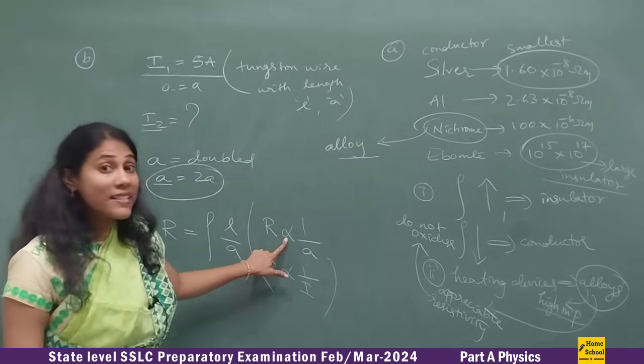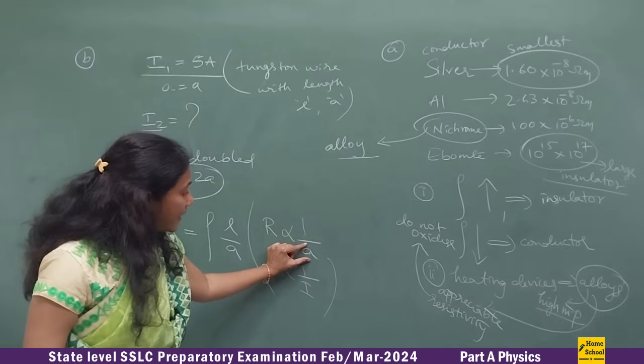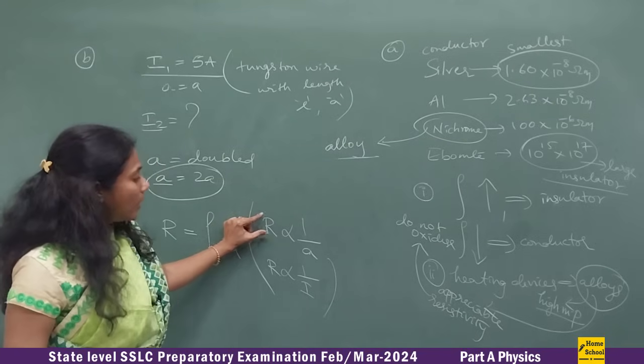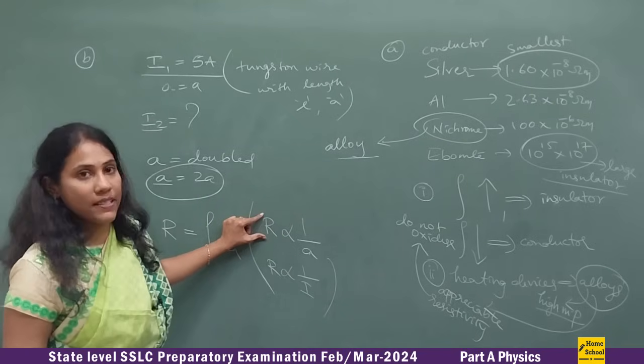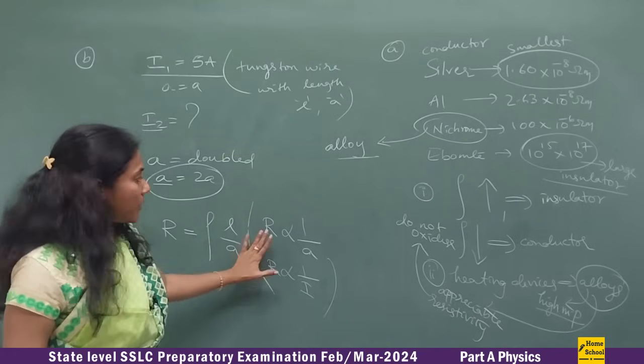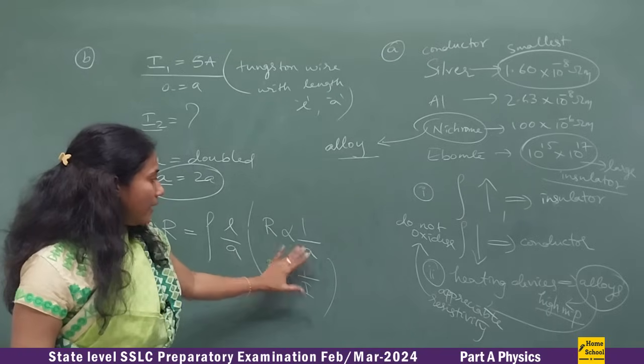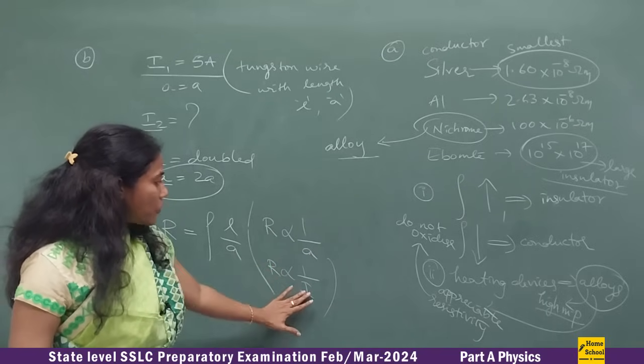Inversely proportional means if this increases, this decreases, or if this decreases, this increases. That is what inversely proportional means.